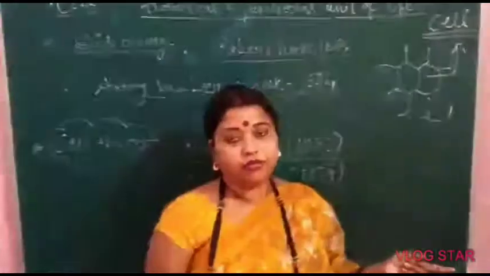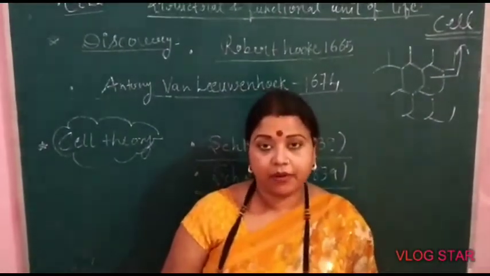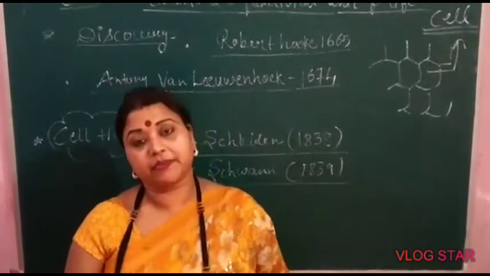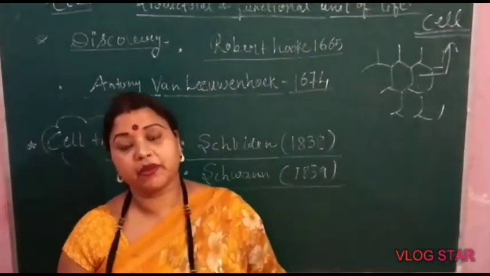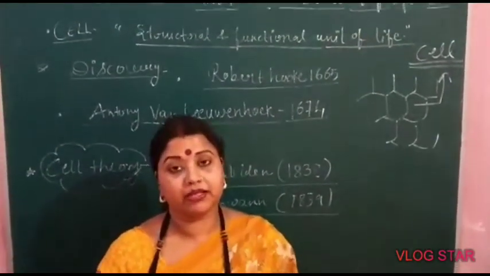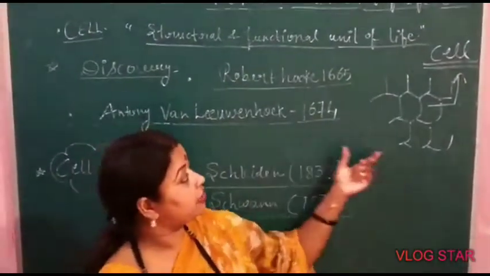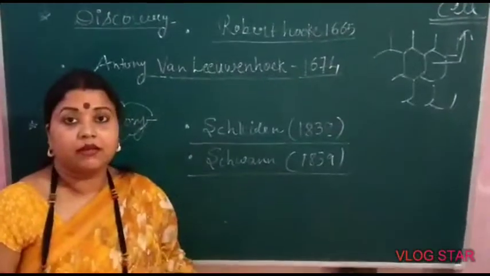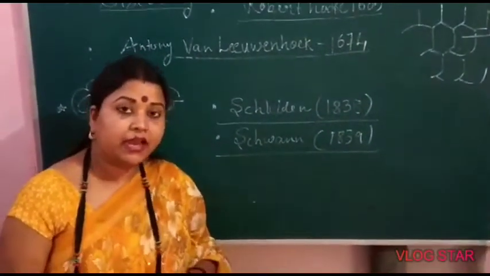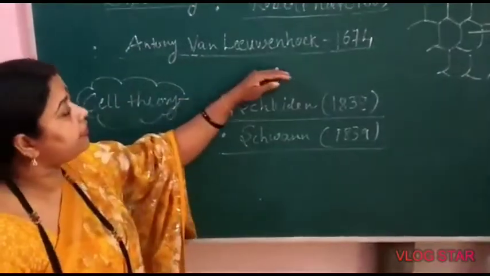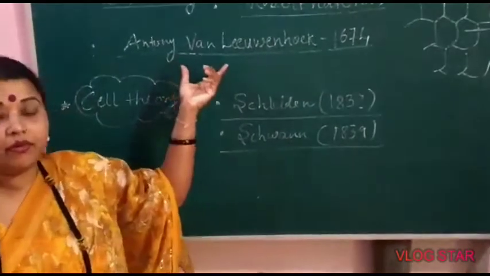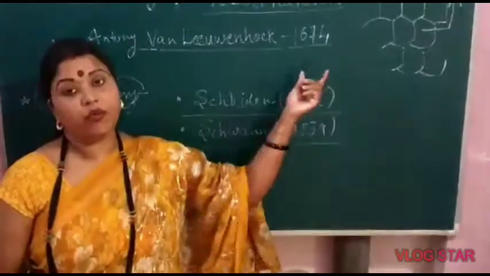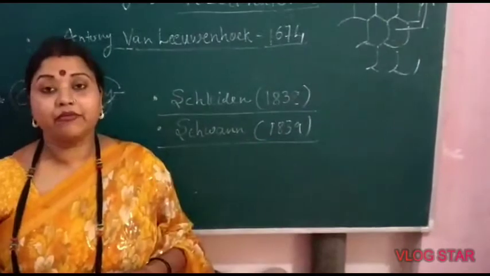Clear? The cell was first discovered by Robert Hooke in 1665. During his experiment, he saw numerous honeybee comb-like structures, and each structure was named by him as a cell. Now another scientist, Antony von Leeuwenhoek, in 1674 studied cells in living organisms.